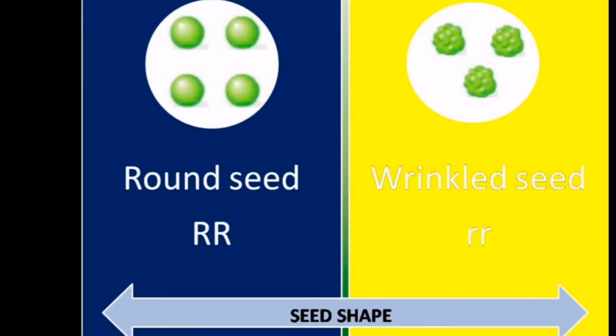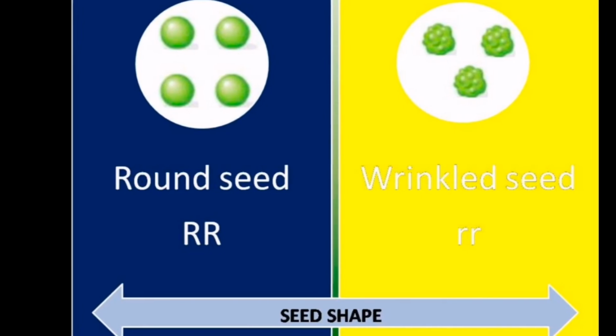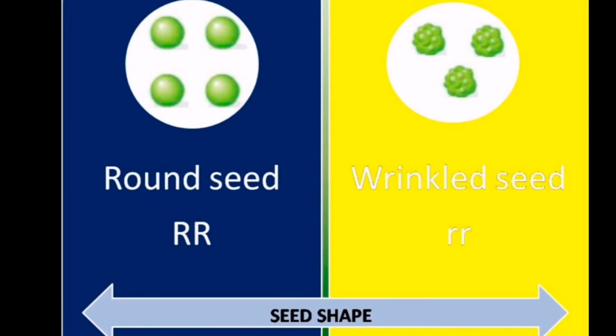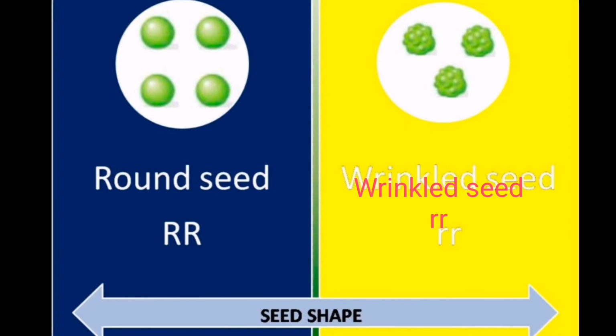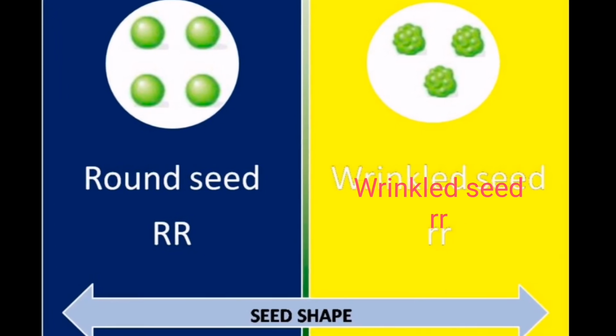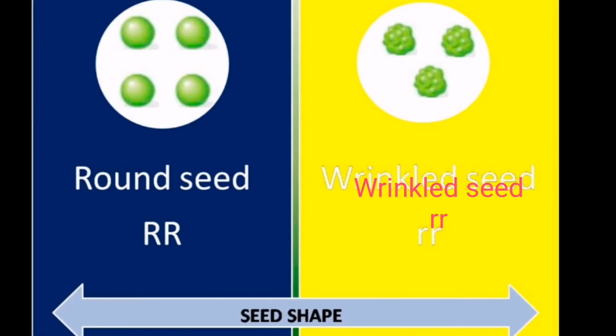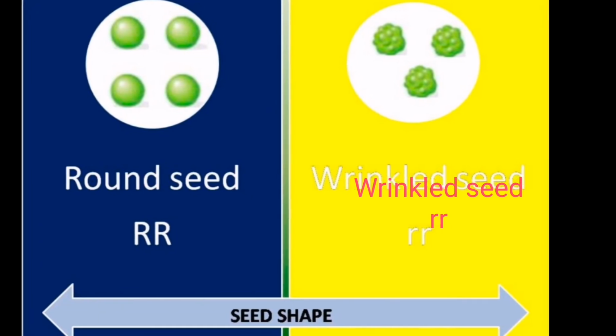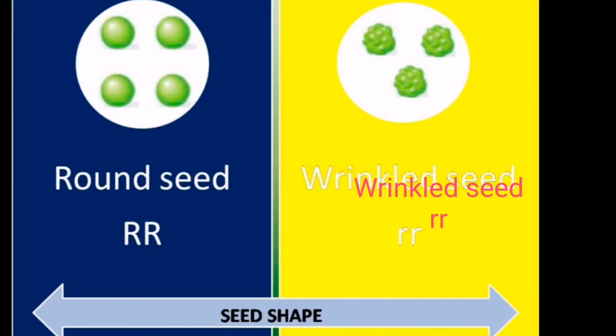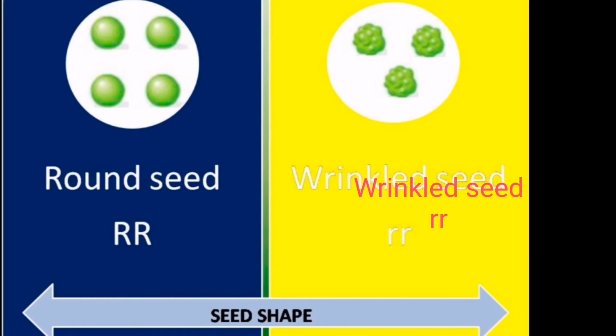Next feature is shape of seed. See the picture here. Round seed and wrinkled seed. Round is dominant, wrinkled is recessive. Genotype of round is capital R, and that of wrinkled is small r.